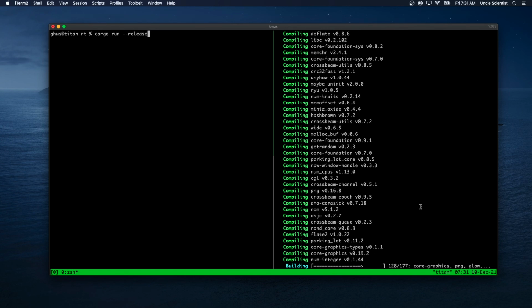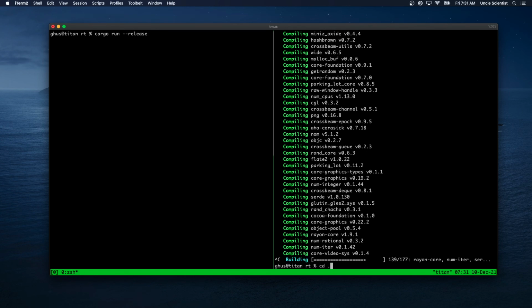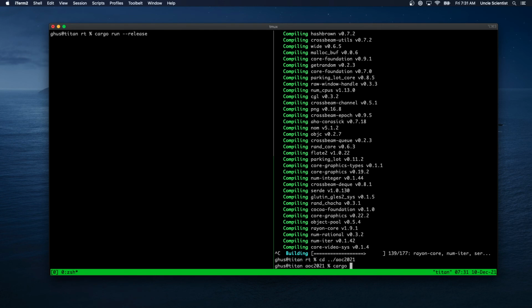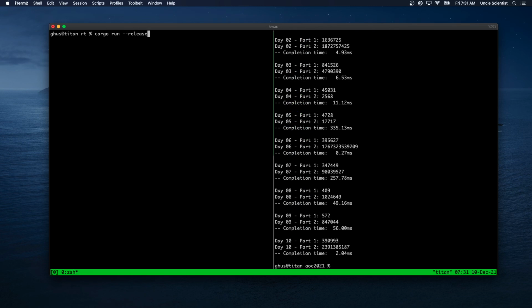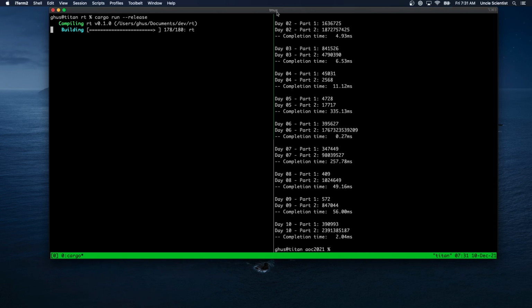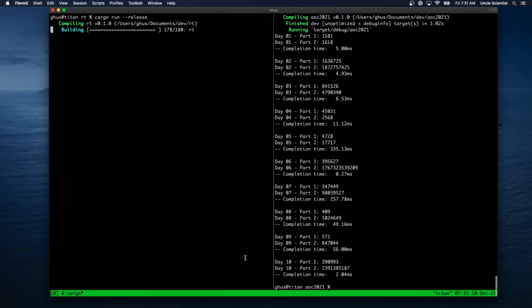Oops. This is the wrong project. AOC. There we go. Cargo run. I was wondering why I was recompiling. I'll do a cargo run there, and a cargo run release here. Oh, it's too many lines. Oops. And we can compare debug versus non-debug. And this is still RT.